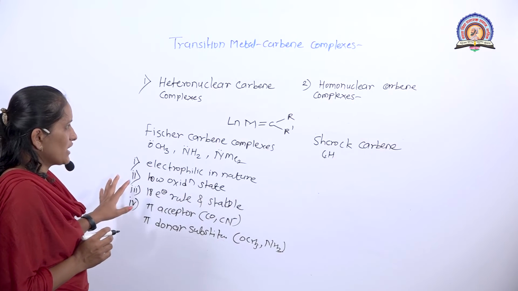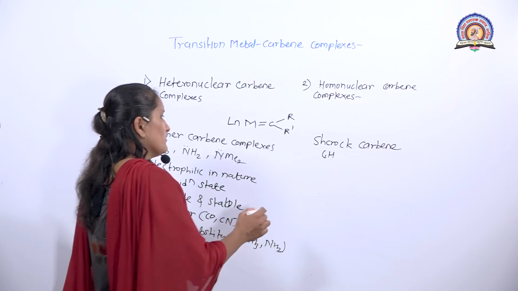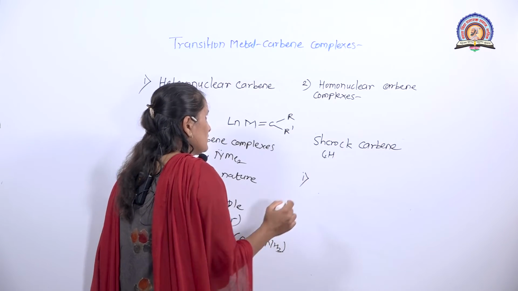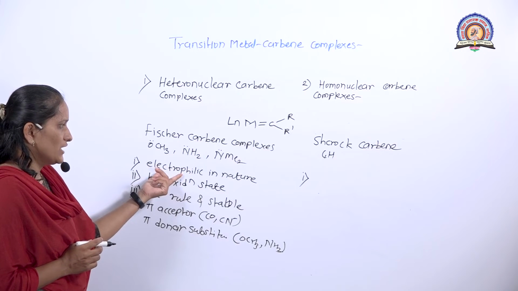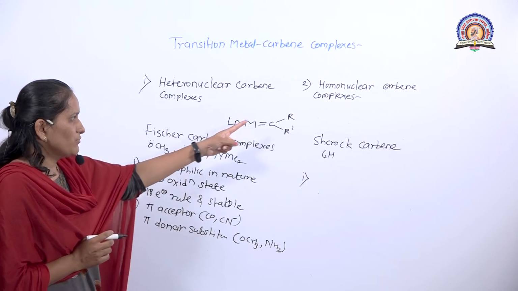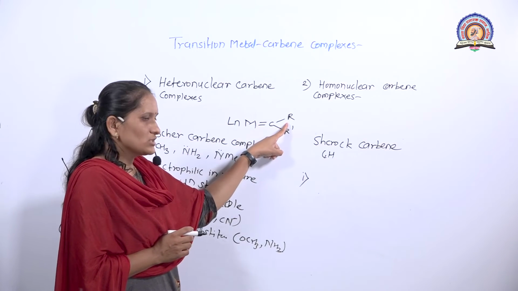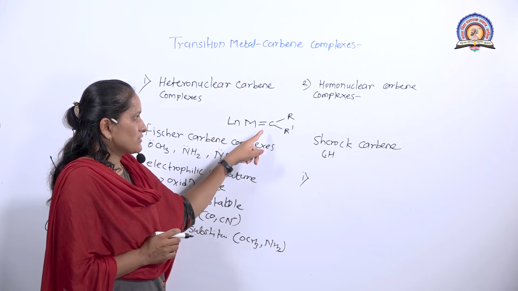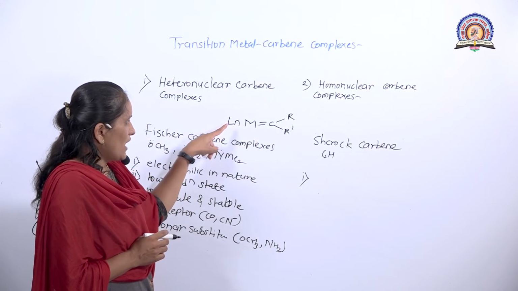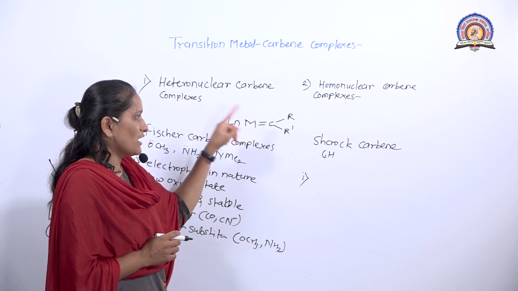Now we discuss some characteristic features of the homonuclear carbon complexes. As you saw, in Fischer carbon complexes the nature of the carbon is electrophilic because of the pi acceptor ligand on the metal and the pi donor substituent on the carbon atom.